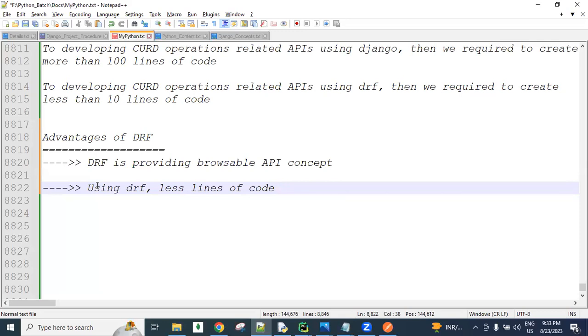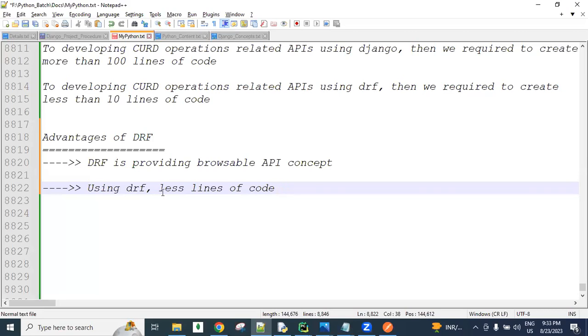If 100 lines are created, it takes more time and execution time also increases. With only 10 lines of code, we develop and execute within less time.